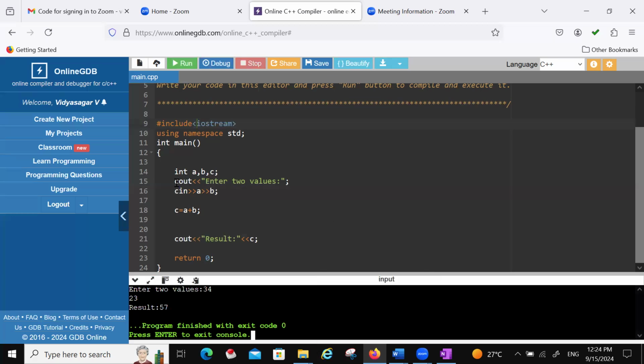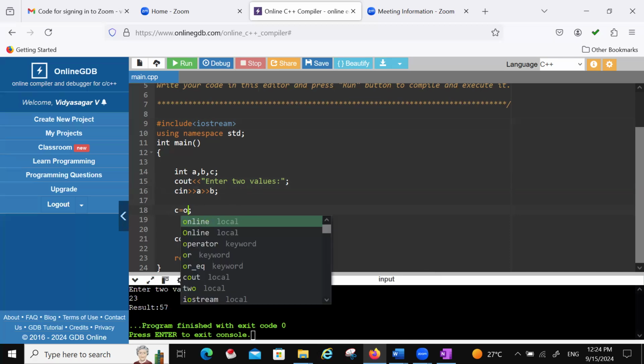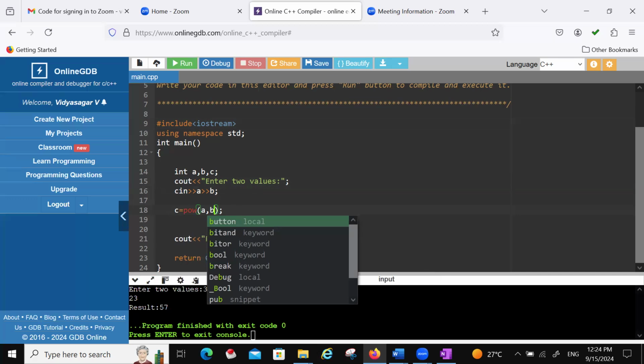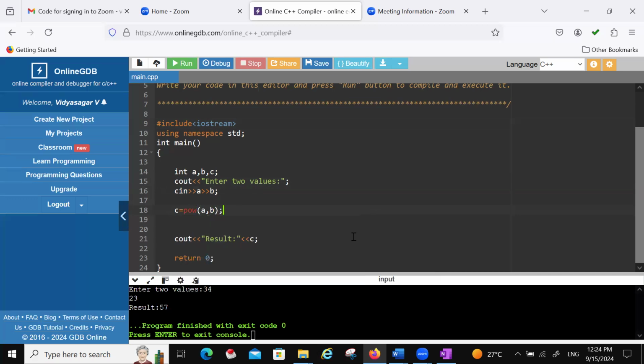Whenever you want to use any function, the corresponding library is required. Suppose I want to find the power, A power B, instead of A plus B. The pow function is pow(A, B). A power B, I want to calculate. Okay.